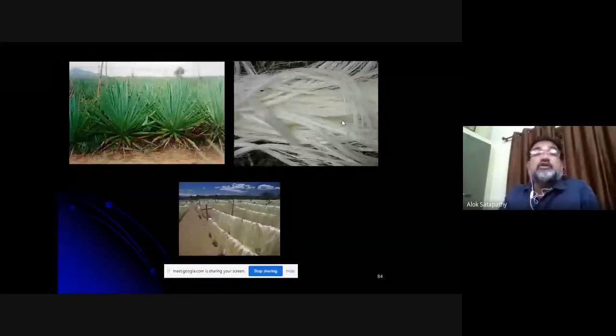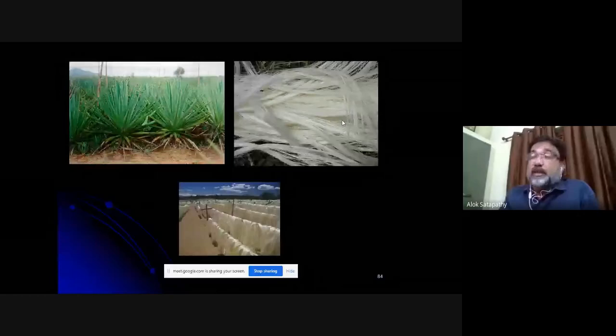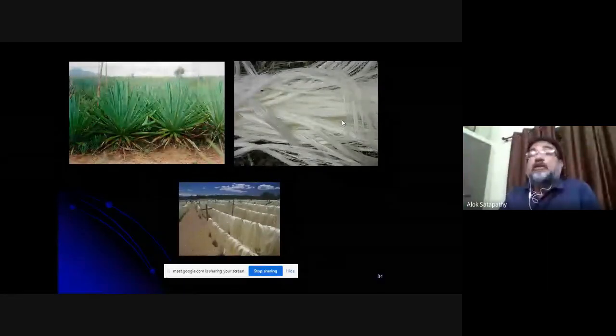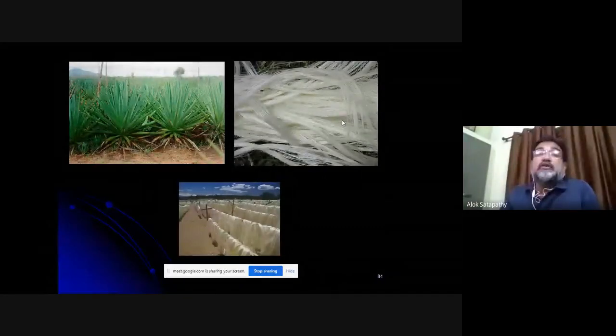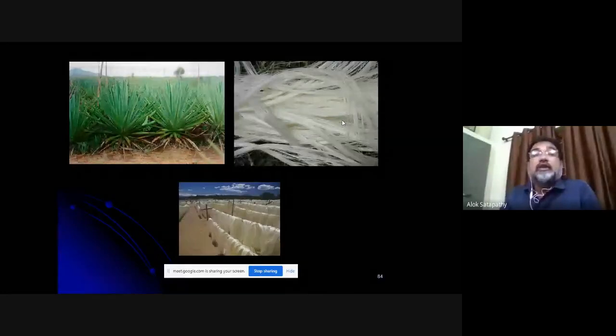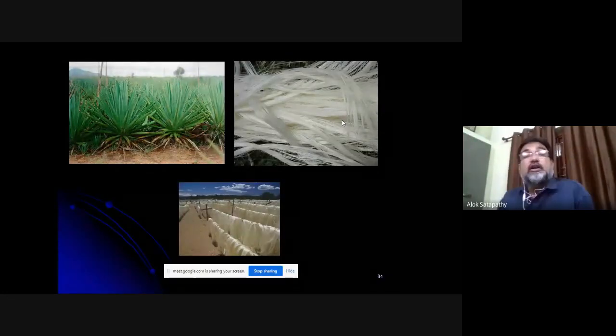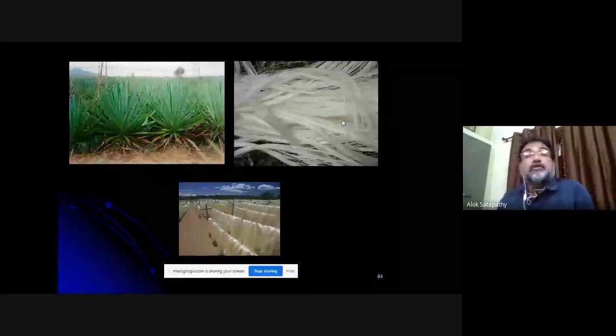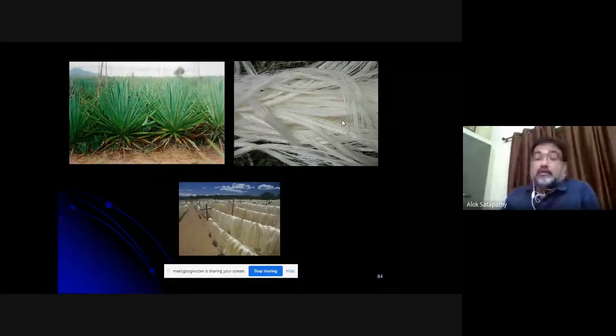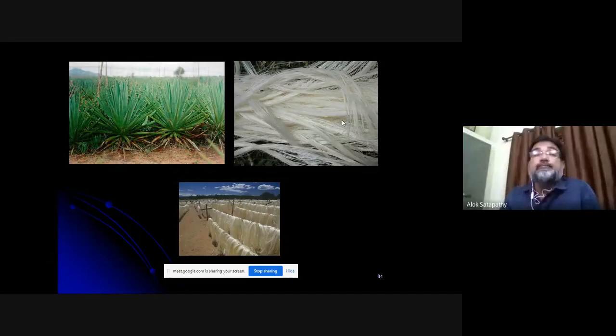It's a very good research area, and sisal plants are available in plenty, so there will not be any shortage of fibers for anyone's research. It can be also available free of cost. Government of India has a sisal research foundation also, who encourage the research in sisal fiber.